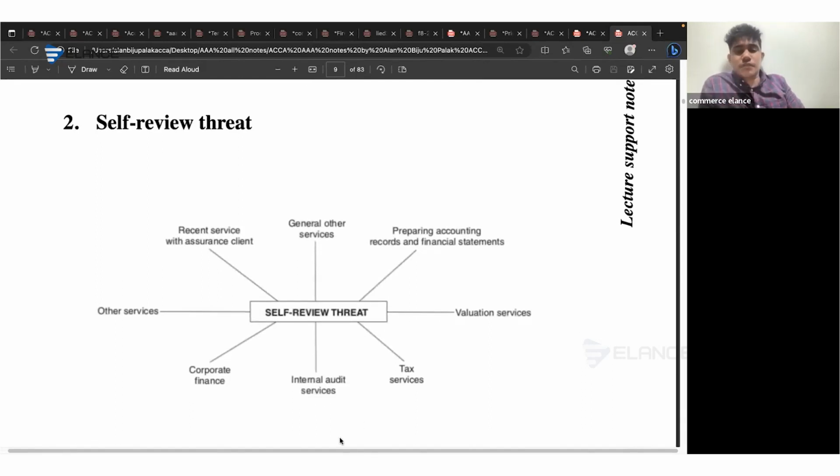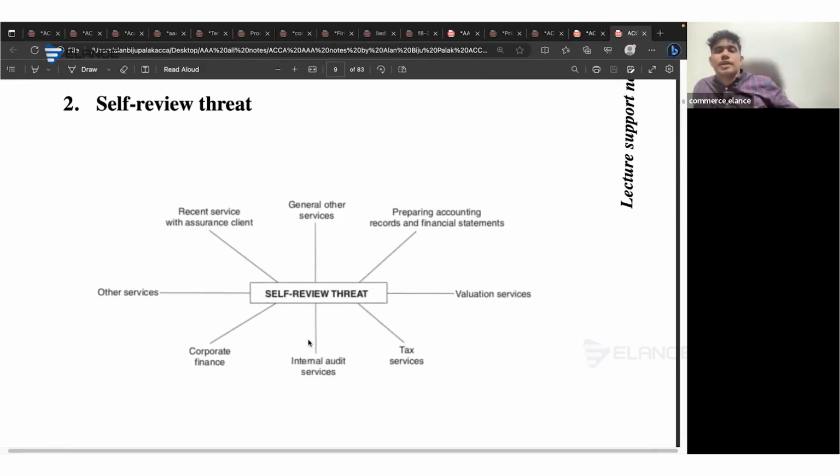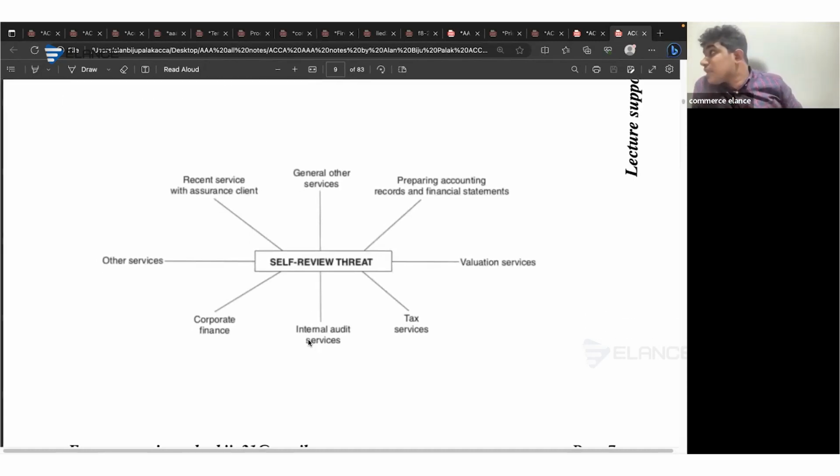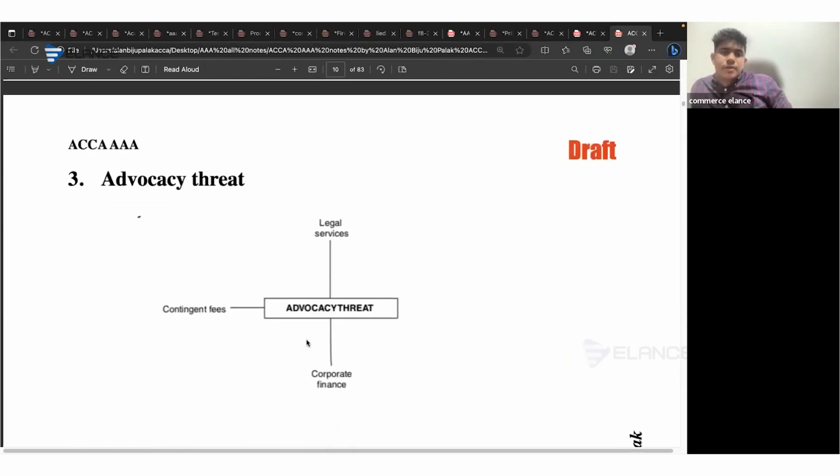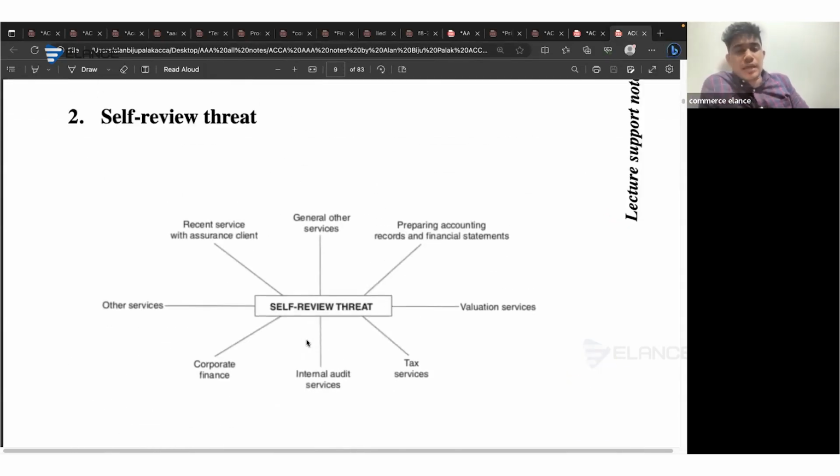So when it comes to self-review threat, it's much easier to understand. If we have provided a financial reporting related service to a client, and if we are responsible for the audit of the same client, that will be a self-review threat, as we will never be willing to mention that we have done a mistake relating to the work we have already undertaken. So whenever you get a self-review threat, consider whether it's a threat which has already taken place.